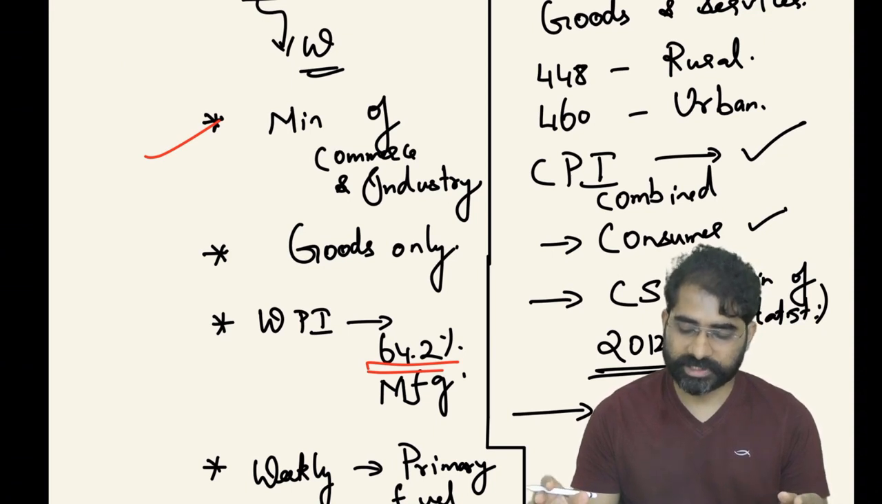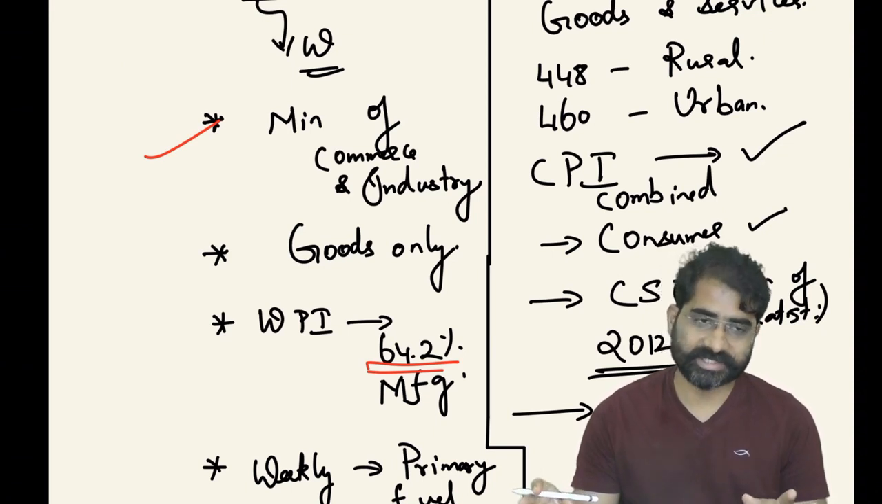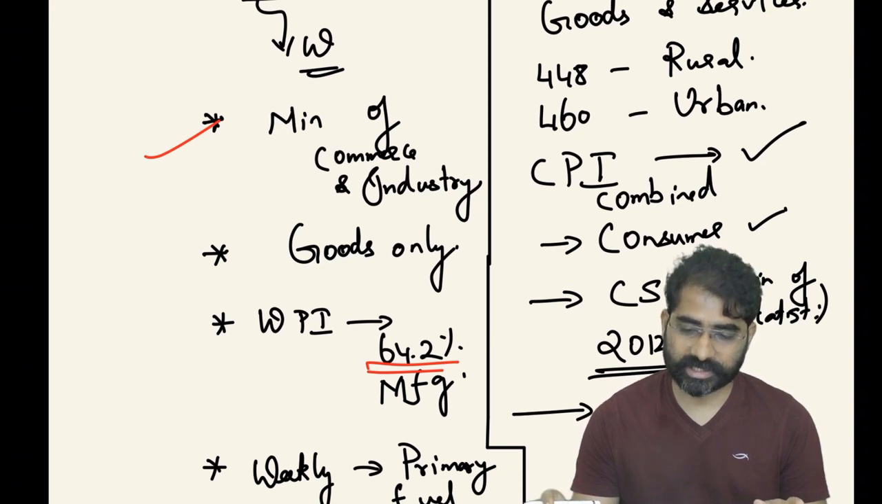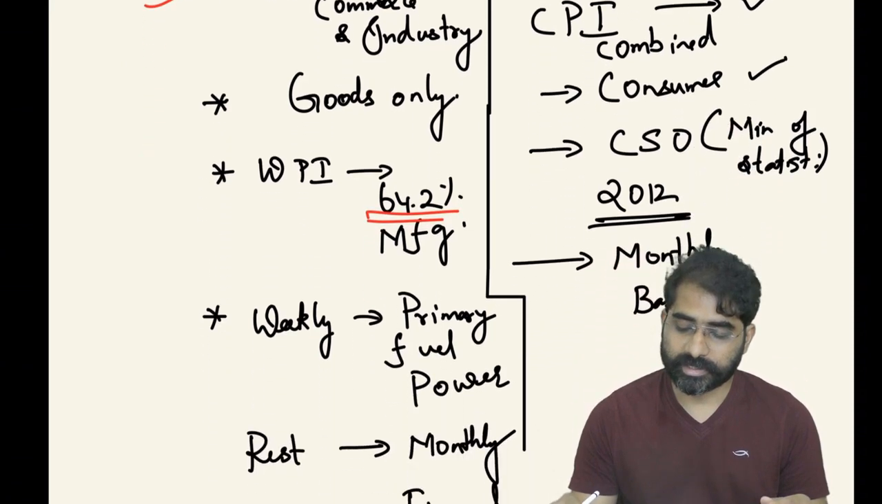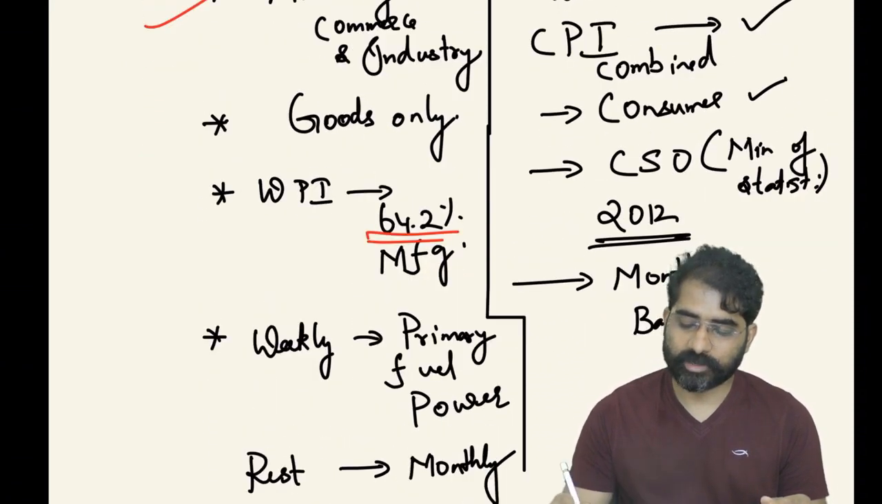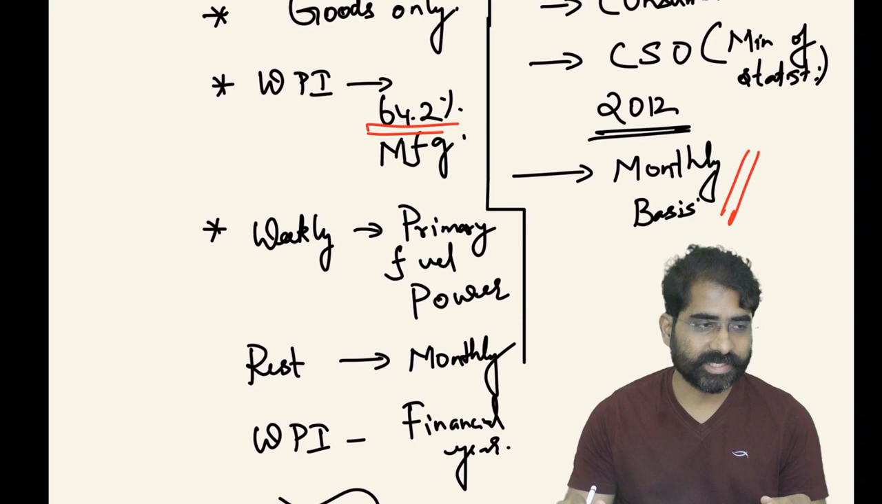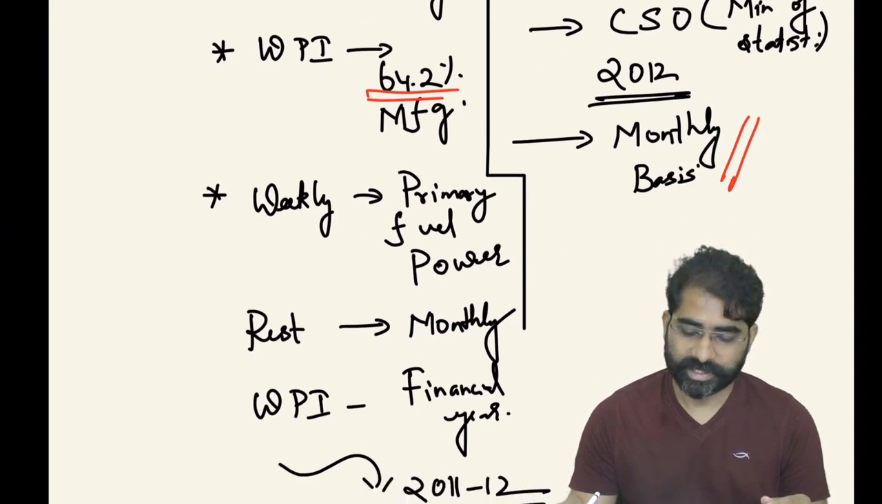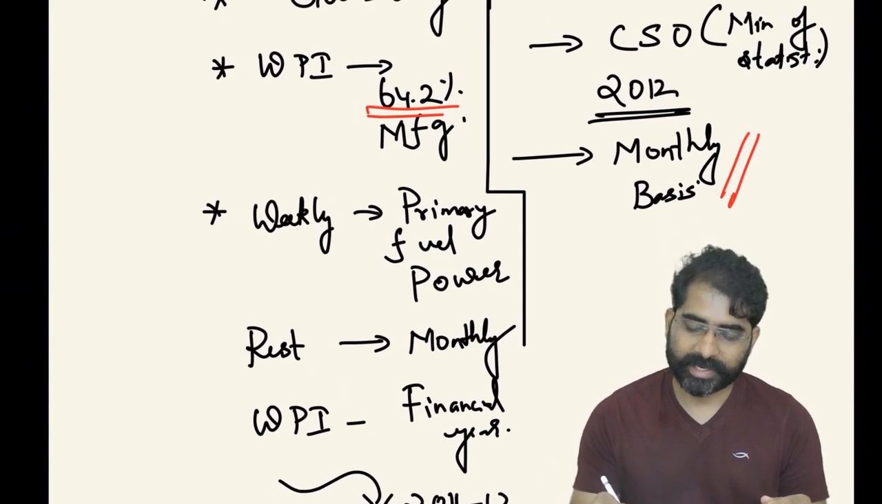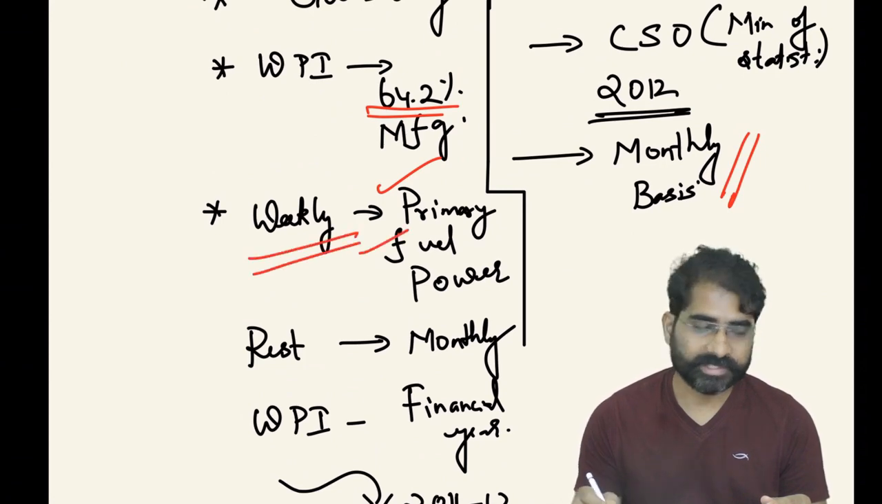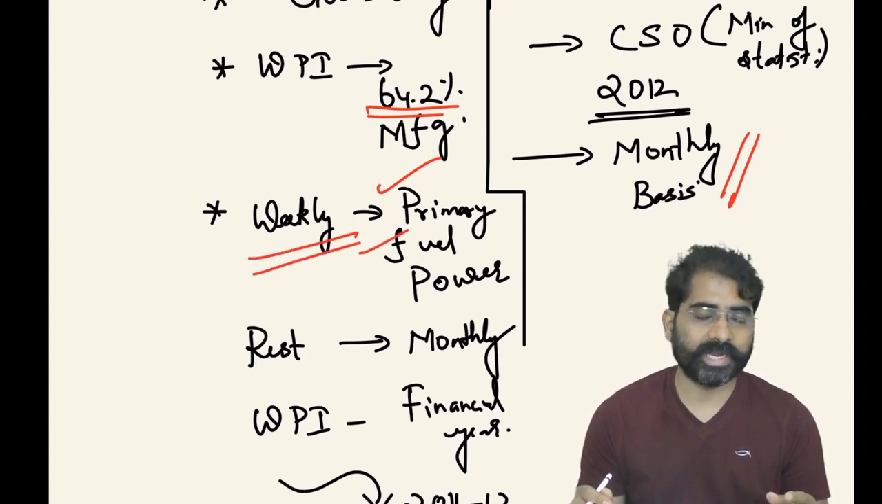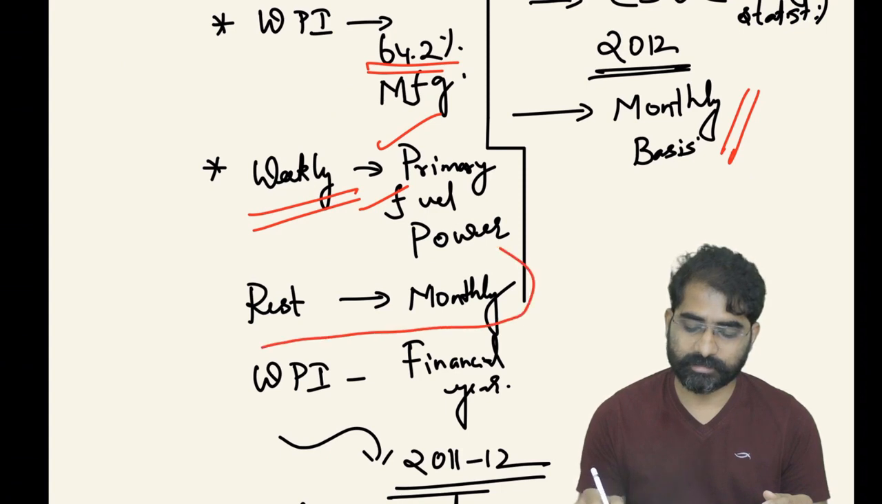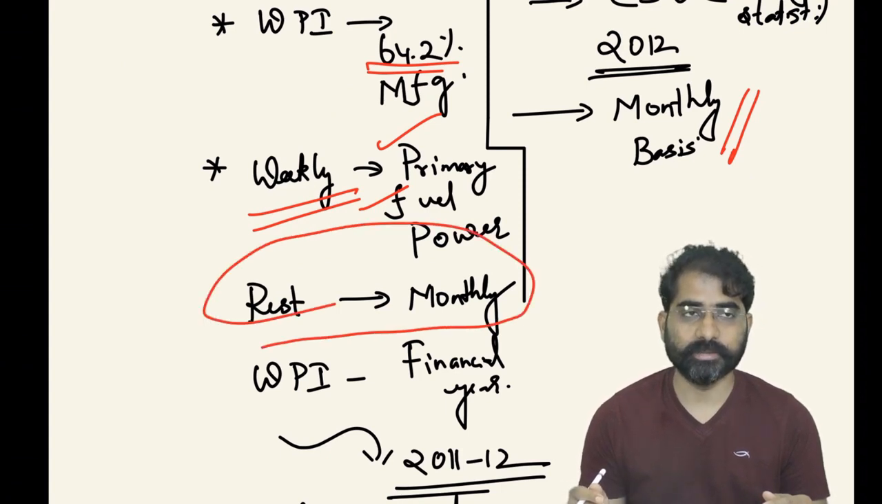When you're talking about CPI combined, the Ministry of Statistics, that is the Central Statistical Organization, CSO, gives the index. The CPI index is calculated on a monthly basis. In WPI, we calculate primary articles and fuel and power on a weekly basis, and the rest is calculated on a monthly basis.